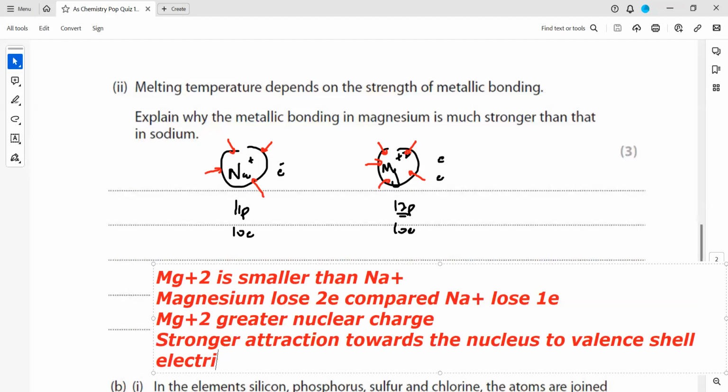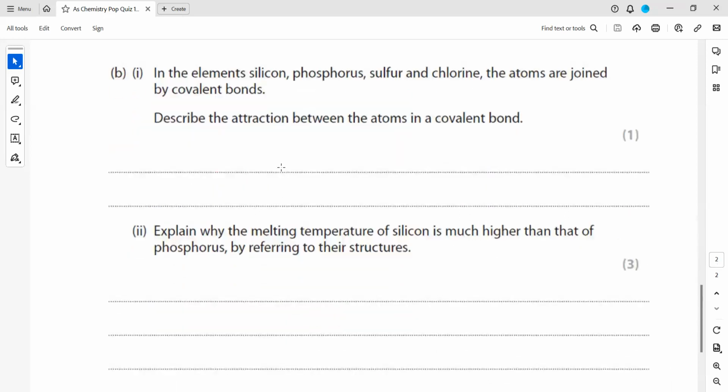So these are the points you will mention whenever you want to compare the strengths. Same thing, they can ask why aluminum, the next element, has a high melting point compared to magnesium or sodium. The answer is the same: smaller size, 3+ charge, losing more electrons, stronger nuclear charge, and as a result, stronger attraction.